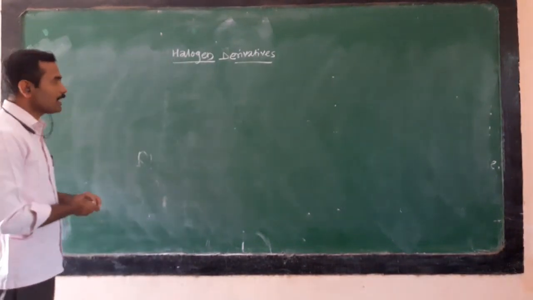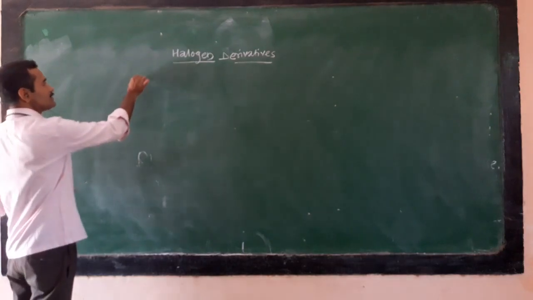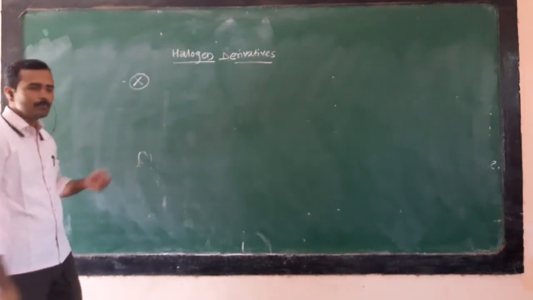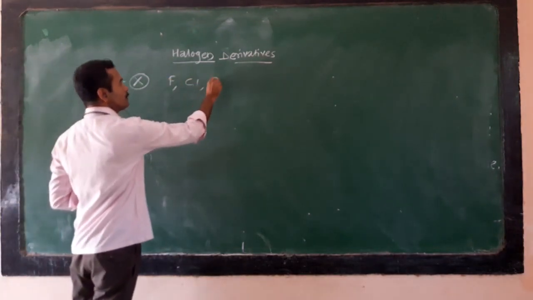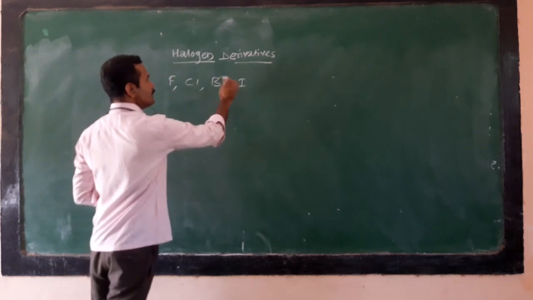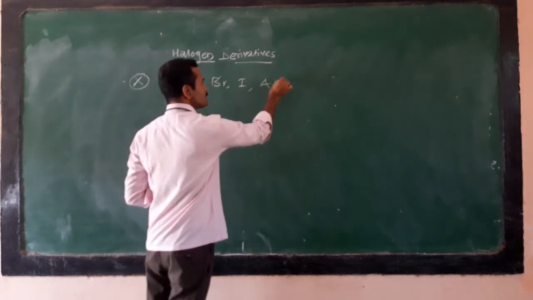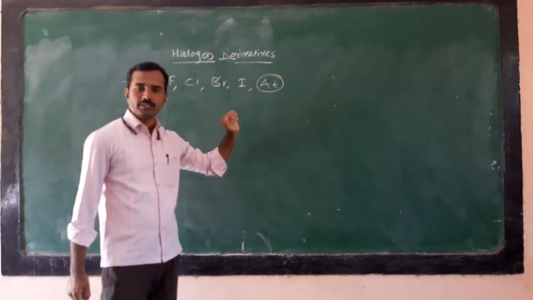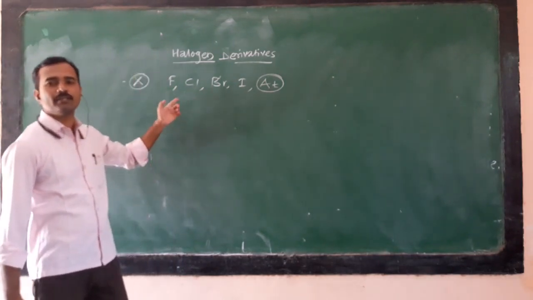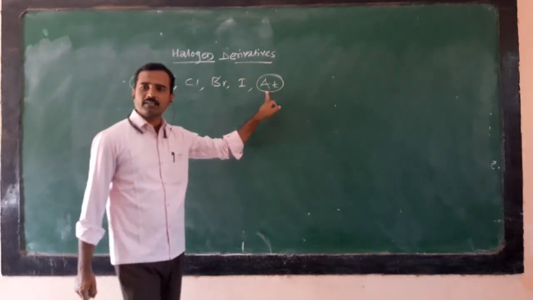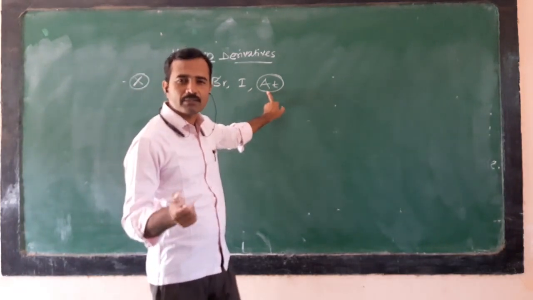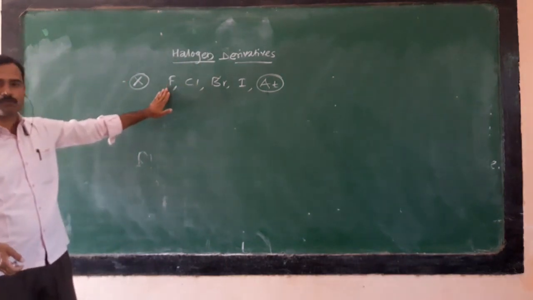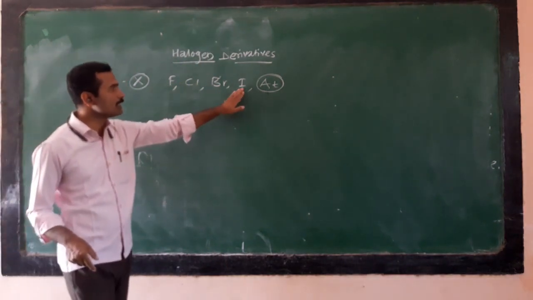Halogens are represented by X. X is the functional group for halogen. X may be fluorine, chlorine, bromine, iodine, and the last is astatine. But here we only discuss the derivatives of fluorine, chlorine, bromine, and iodine. Astatine is a short-lived species, so we can't consider it here.